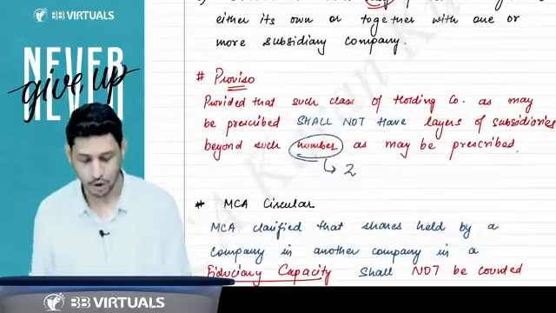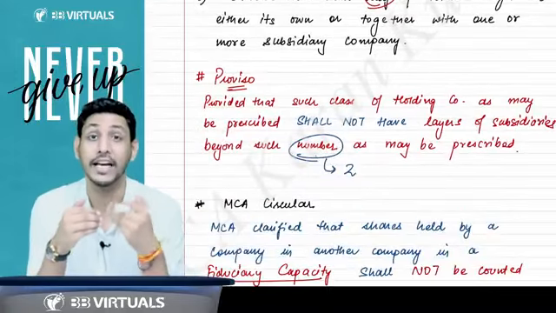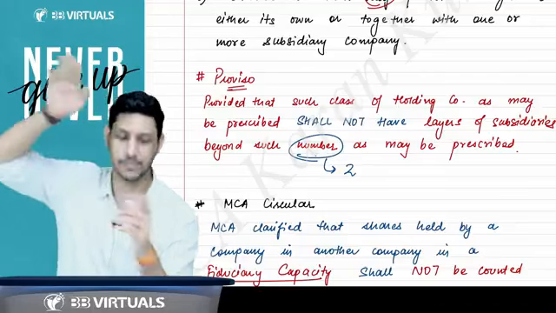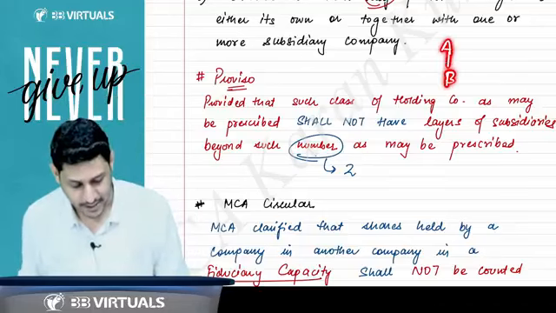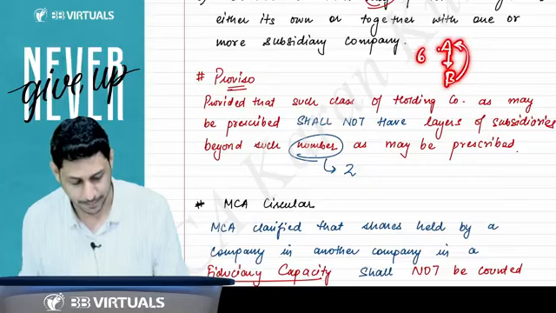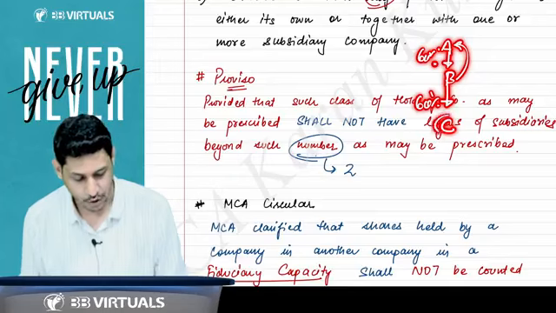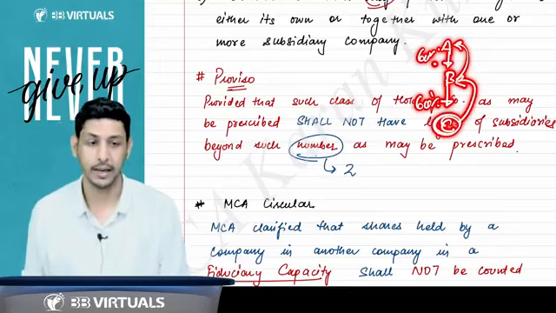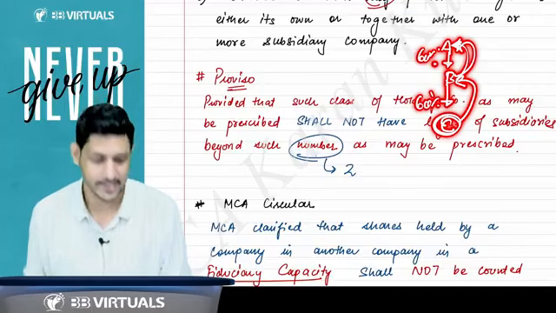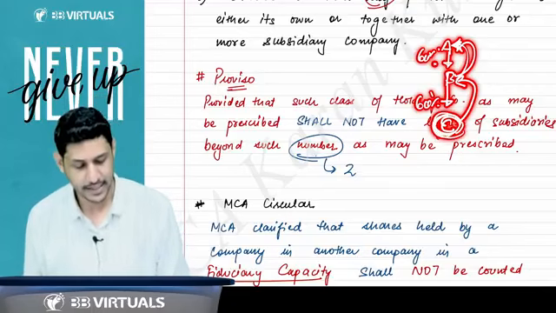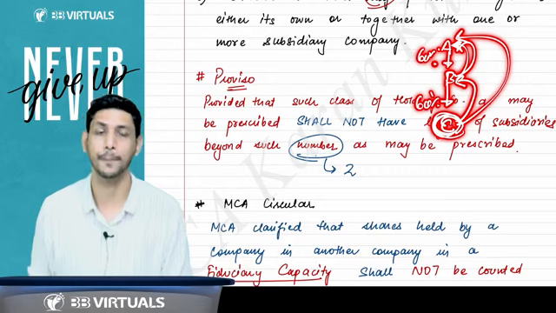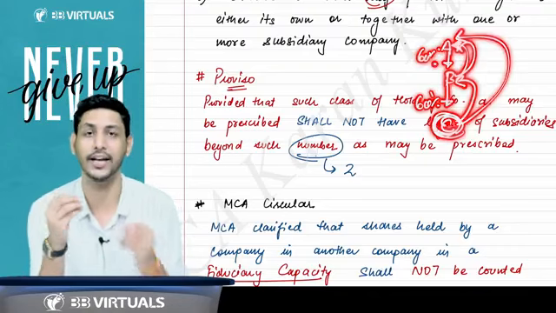Now there is a proviso also given, that there is a concept of layers of subsidiary. Suppose B is the subsidiary of A because A holds 60% voting power in B. B holds 60% voting power in C. So C becomes the subsidiary of B. B is the subsidiary of A. So can I say C is also the subsidiary of A? C is also the subsidiary of A. This is called the chain concept or layer concept.